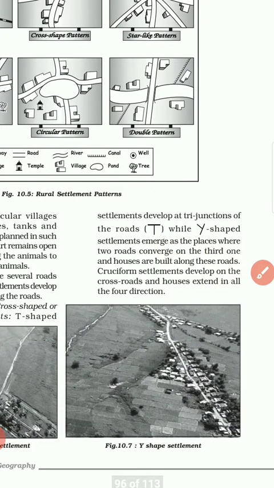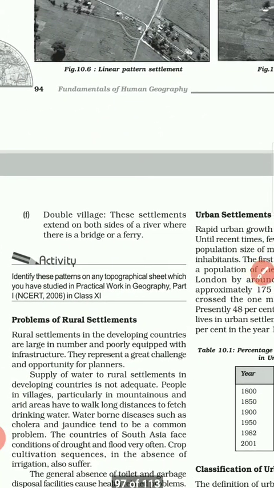And there is a Y shape also. Here you can see the Y shape. Here the road is passing and meeting at one place only, and it looks like a Y shape. Settlements emerge at places where two roads converge on a third one, and houses are built along this road. Then cruciform settlements develop along the roadsides here. Houses extend in all four directions here. These are the settlements. Now, double village: these settlements extend on both sides of a river where there is a barrage or a ferry.